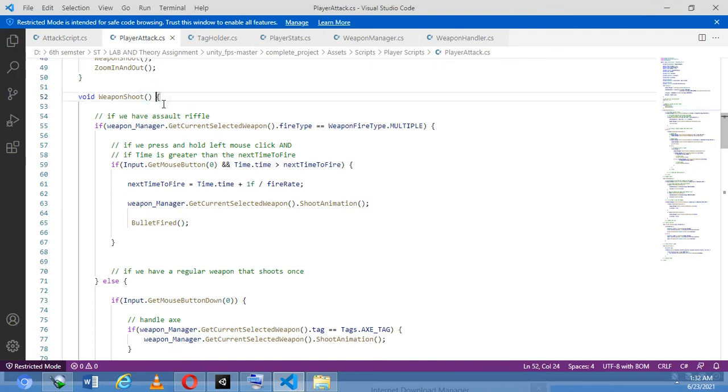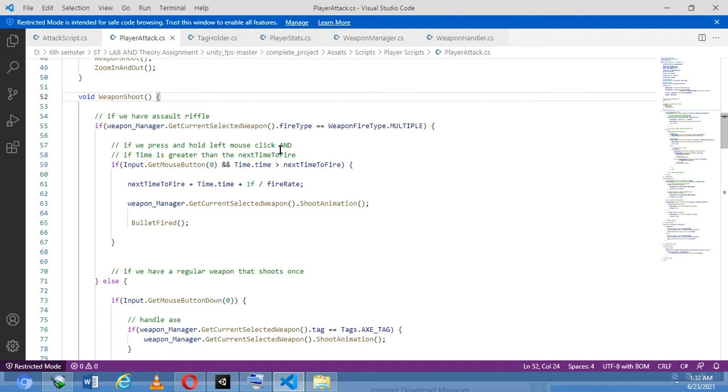If we have an assault rifle, the condition is weapon manager dot get current selected weapon dot fire type equal to weapon fire type dot multiple. What actually does that mean? If the current selected weapon type is assault rifle, because its weapon fire type is multiple, then